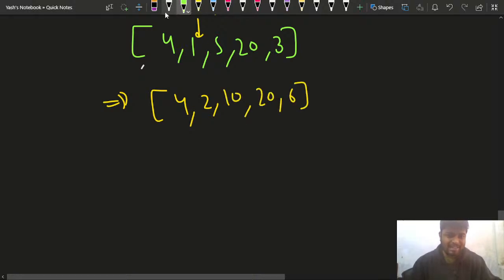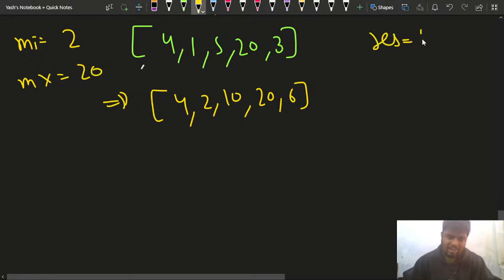I'll keep track initially of the minimum and the maximum element. What is the minimum element? The minimum element is nothing but 2. And the current maximum element is 20. So in my result I'll have 18, because result is mx minus mi. So currently the result is 18.